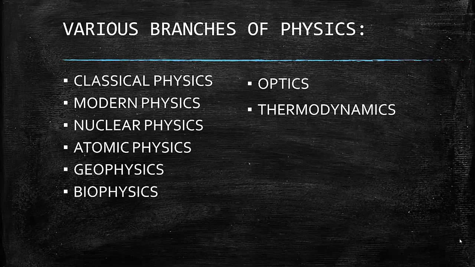Thermodynamics deals with the relationships between heat and other forms of energy. In particular, it describes how thermal energy is converted to and from other forms of energy and how it affects matter. Thermal energy is the energy a substance or system has due to its temperature.